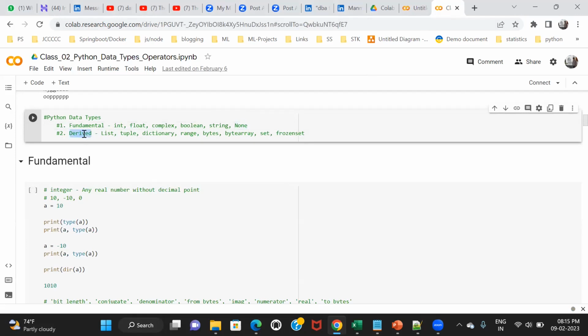But in case of a multiple data set, let's suppose you have one bucket. In one bucket, you want to put multiple balls, more than one ball. So in that case, you have to use derived data types. Okay. So what are the different kinds of derived data types? So let's have a look. First is list and tuple, dictionary, range, set, and bytearray, which we will not touch upon. This is not important for data science. So we will mostly touch upon what is list, what is tuple, what is dictionary, what is range, and what is set. Okay, this much we will cover.